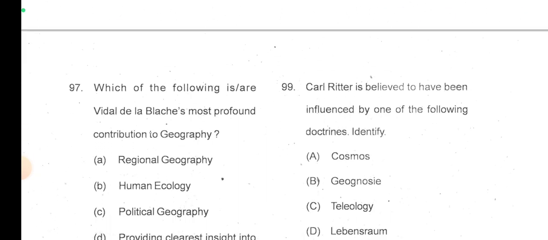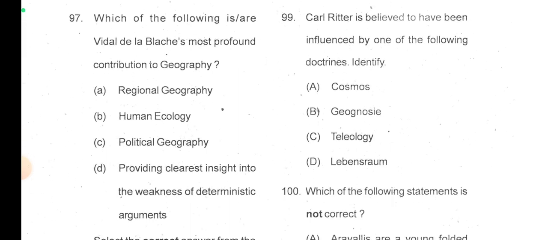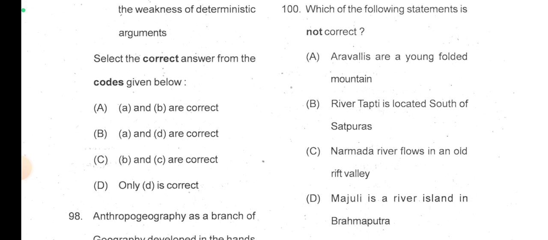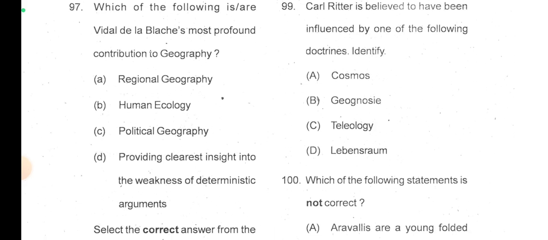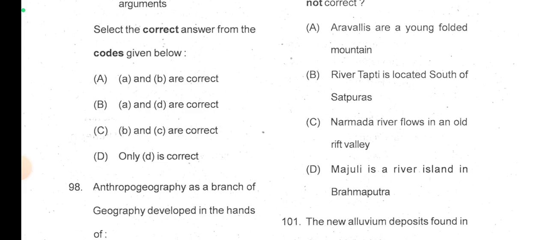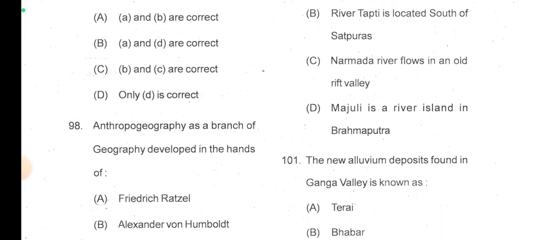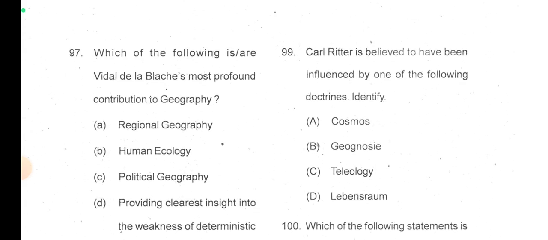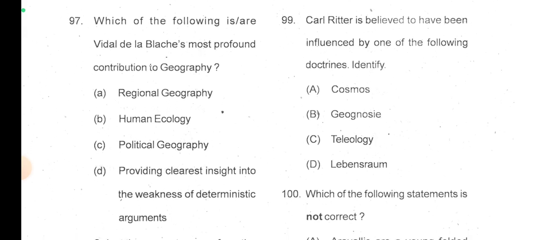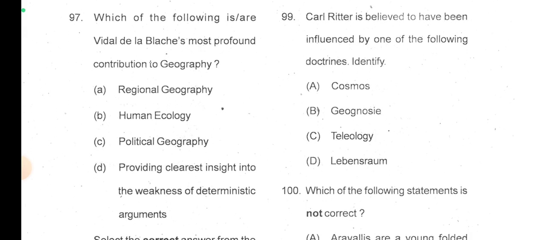So 97. Which of the following is or are Vidal de la Blache's most profound contribution to geography? So Vidal de la Blache, he was providing clearest insight into the weakness and deterministic arguments. So option D is correct. Only D, but regional geography can be a contribution of his to A and D. Option B can be, but I have to check. Anthropogeography is a branch of geography developed in the hands of Friedrich Ratzel. Then 99. Carl Ritter is believed to have been influenced by one of the following doctrines identified: teleology.